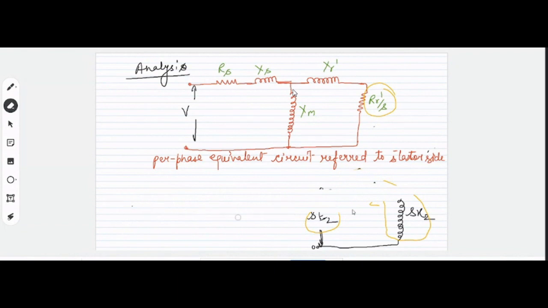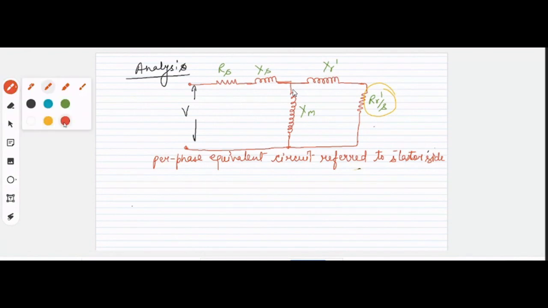So this will be the equivalent circuit, referred to the stator side. I think now this picture is clear, why this S is being associated with the resistance, not with the reactance of the rotor circuit, right? See, to make it more simplified, what the researchers have suggested is that we shift this shunt branch to this side, and this will simplify the analysis further.